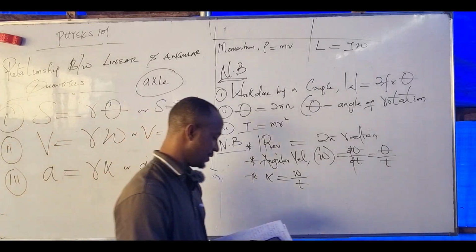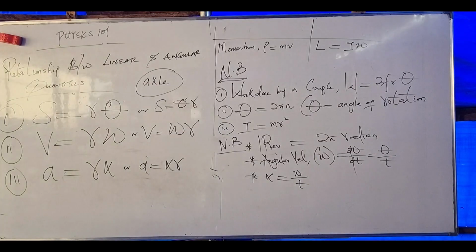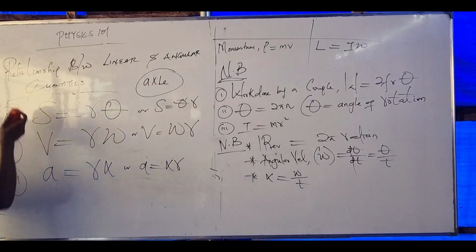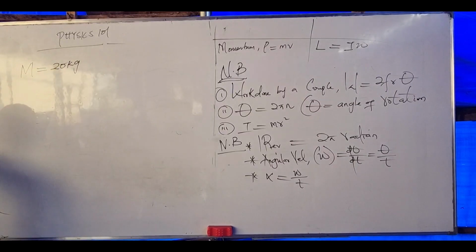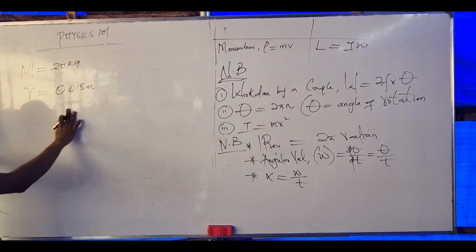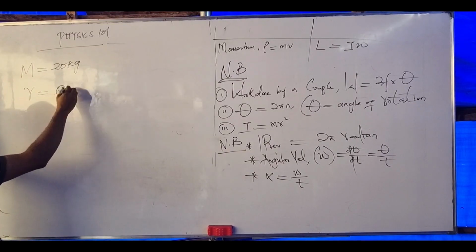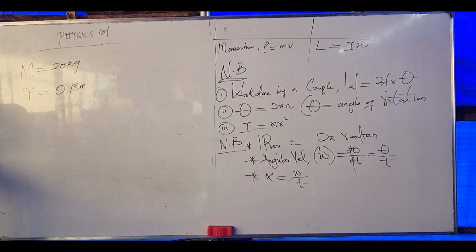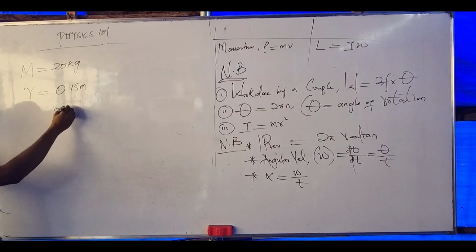Calculate its moment of inertia. Can I explain this? Mass is 20 kilogram, right? The radius is 0.15 meter. It's mounted on an axle. We want the moment of inertia. Okay, the solution to this is very simple.